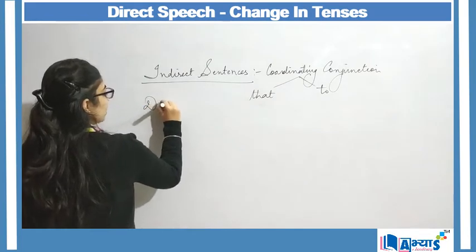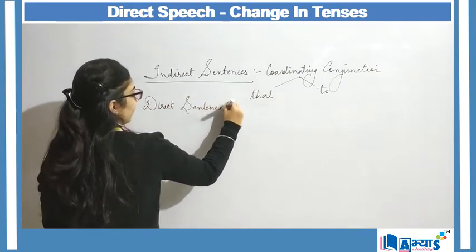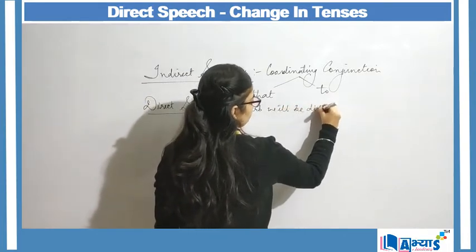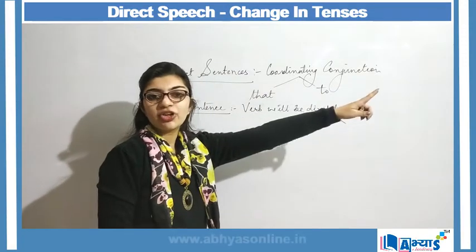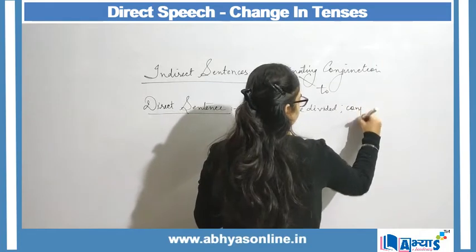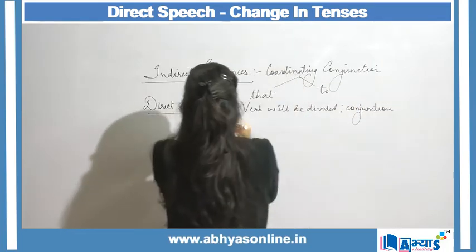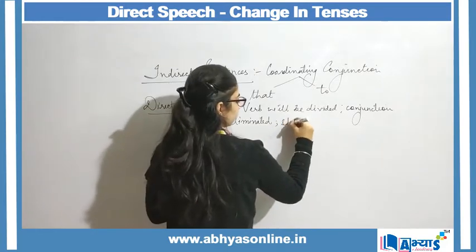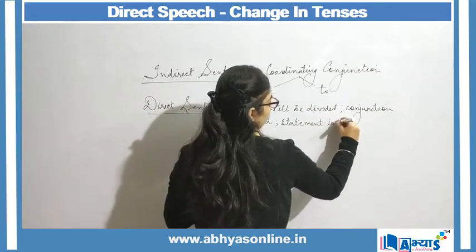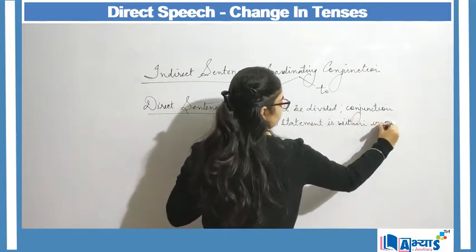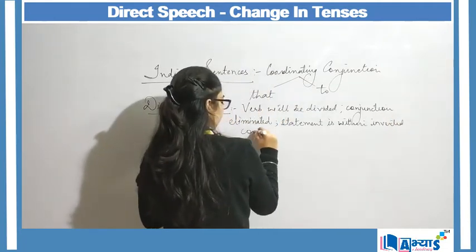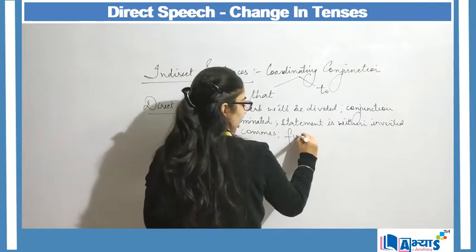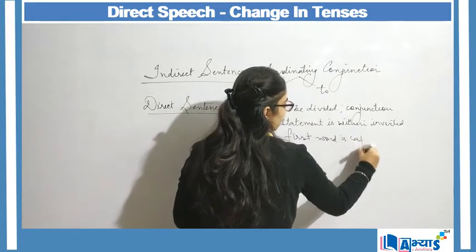Now, the changes for direct sentences will be that the verb will be divided, the coordinating conjunction will be eliminated, our statement is within inverted commas, and the first letter of the first word is capitalized.